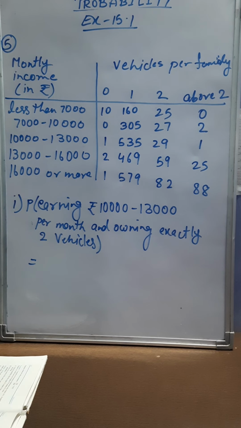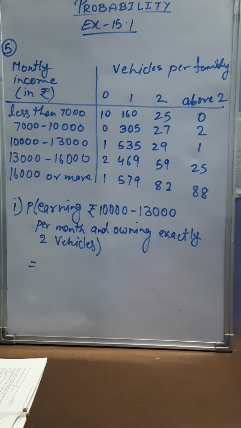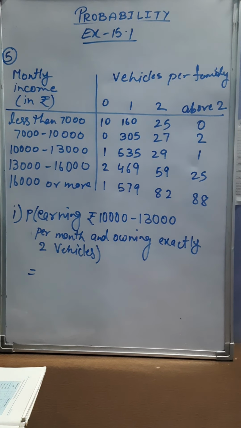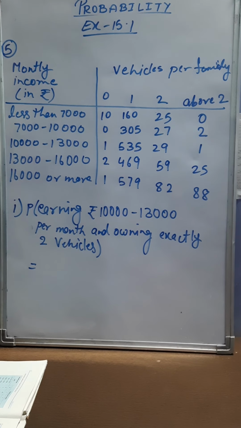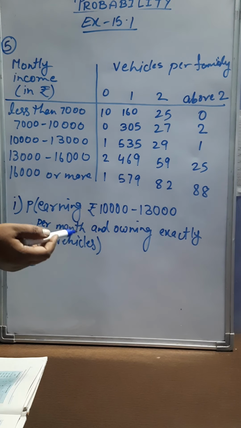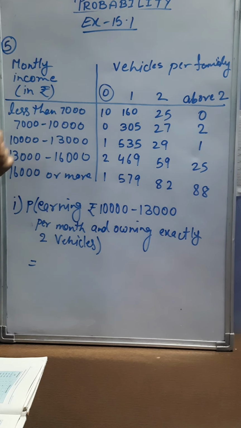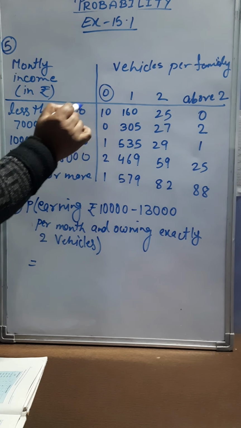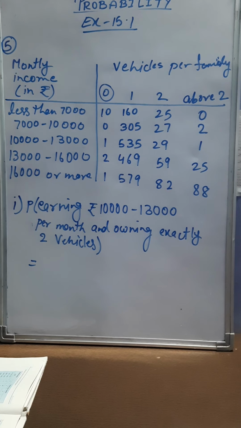Now see, question number 5 says an organization selected 2400 families at random and surveyed them to determine a relationship between income level and number of vehicles in a family. The information gathered is listed in the table below. You can see monthly income in rupees and vehicles per family given. Here 0 denotes 0 vehicles. So this data represents less than 7,000. There are 10 families with no vehicle whose income is less than 7,000.